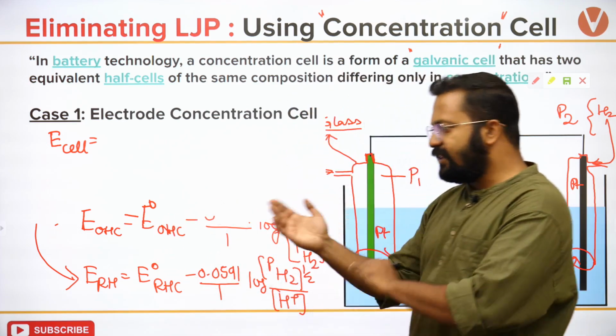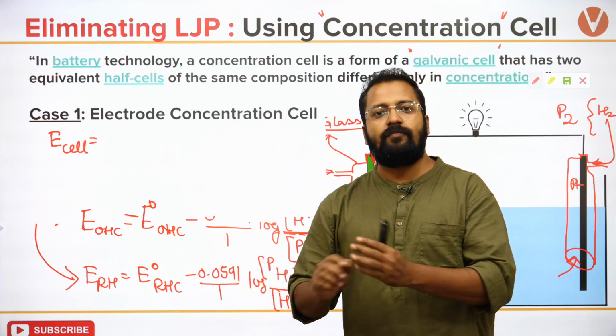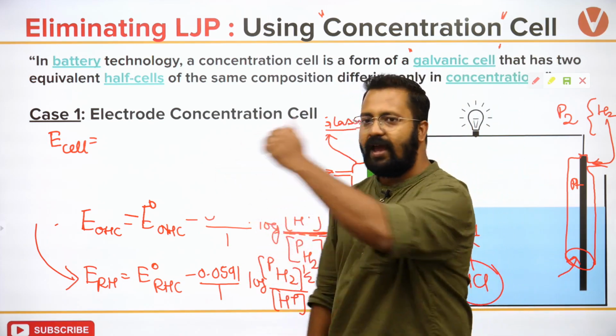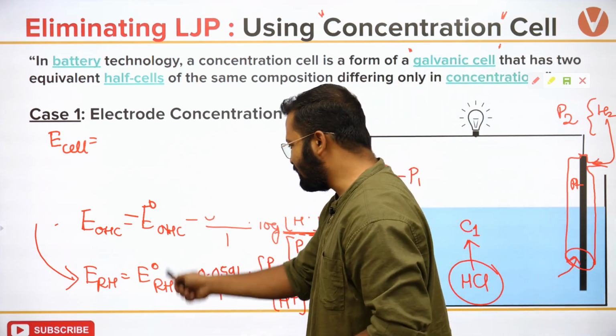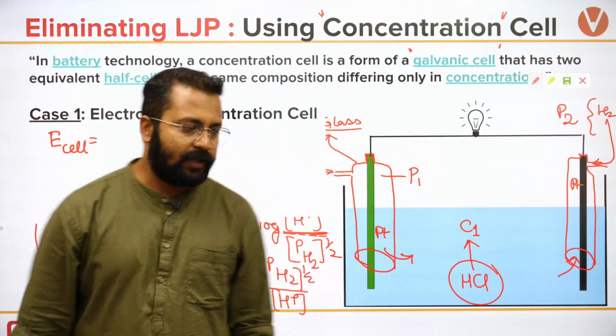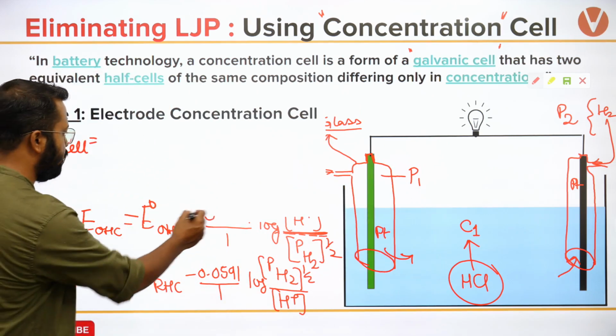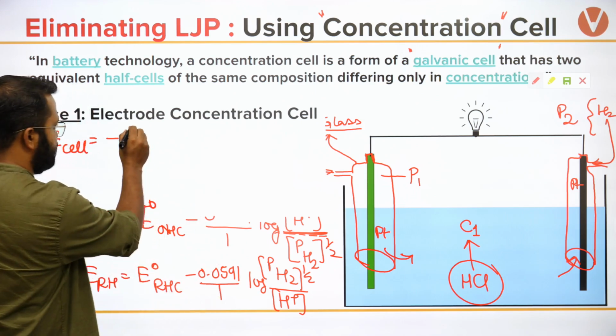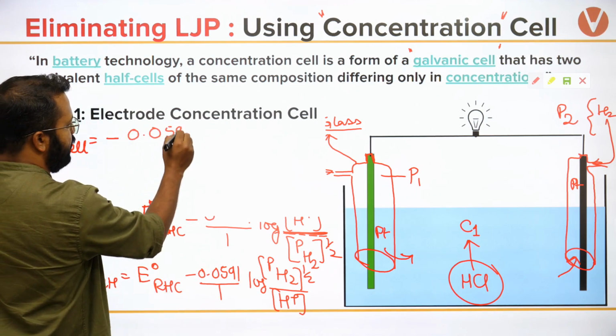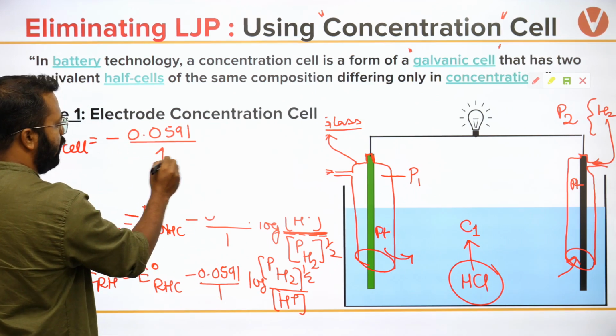Because we are taking the same reaction in the forward and backward directions: hydrogen changing into H plus, changing into hydrogen. So the sum of these two will be equal to 0. Okay. I can take 0.0591 by 1 common.